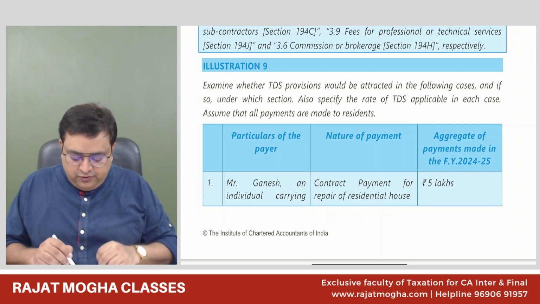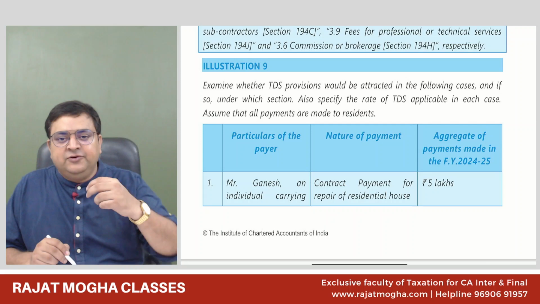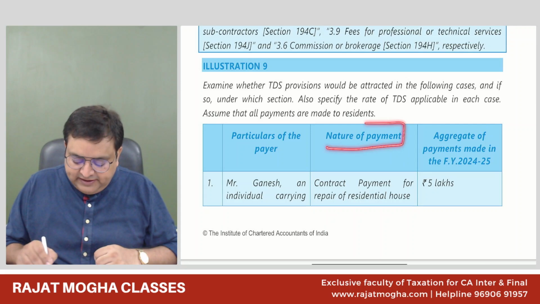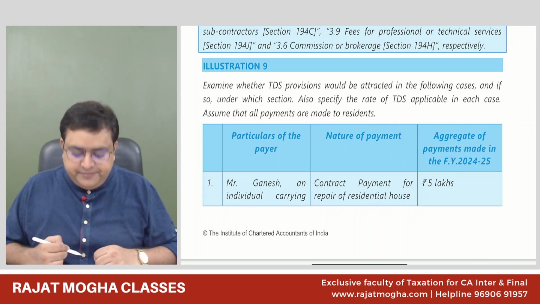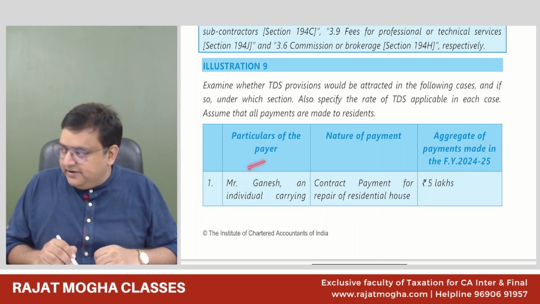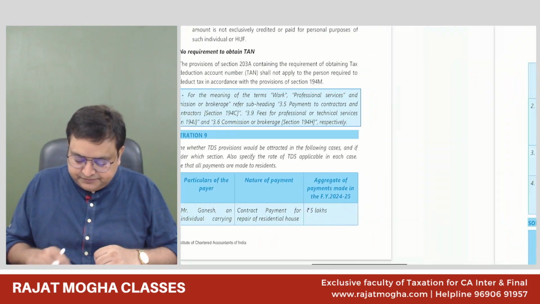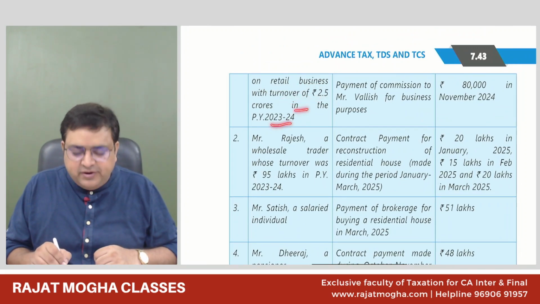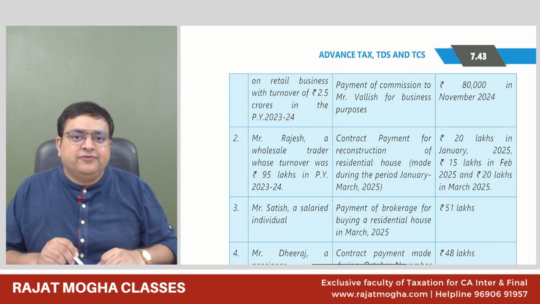Particulars of the payer. Payer means the person who is making the payment, the person who is supposed to be a TDS deductor. Nature of payment, what type of payment you are making, and aggregate of payment made in the financial year, how much payment you have made. So particulars of payer is Ganesh, an individual carrying on a retail business with turnover of 2.5 crore in the previous year 23-24. Previous year 23-24, last year. His turnover is 2.5 crore.